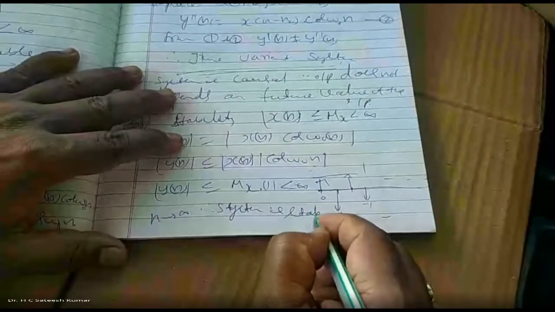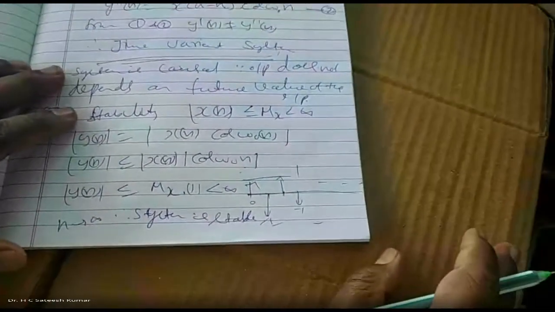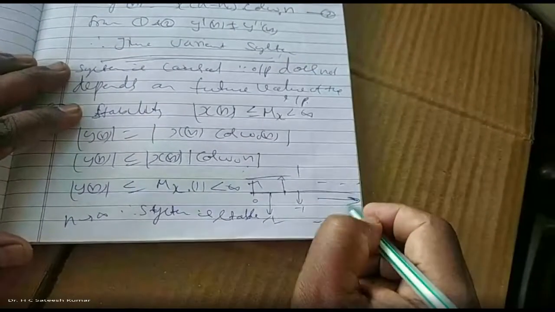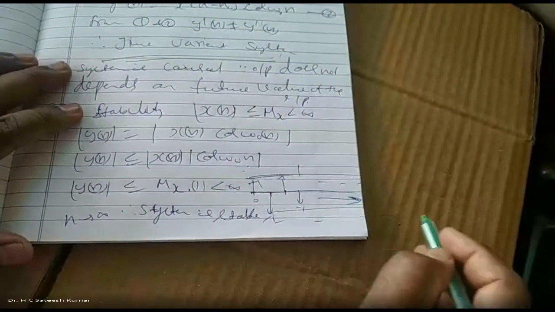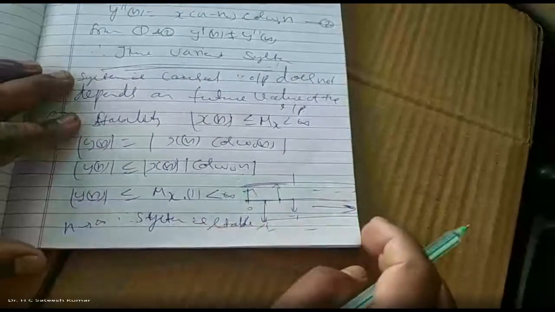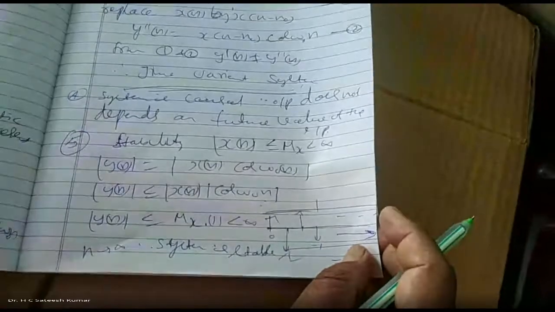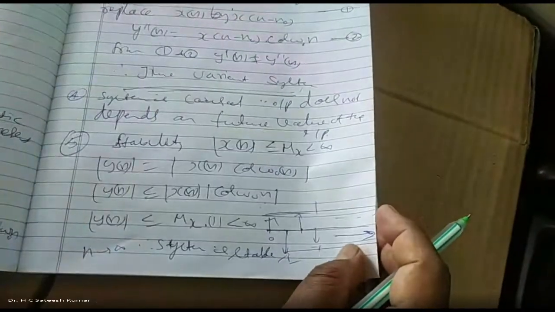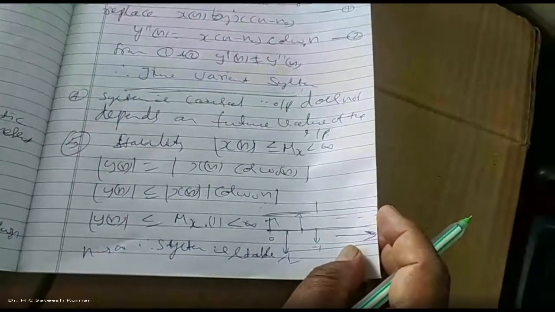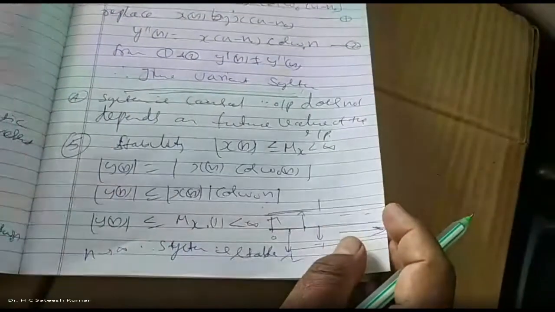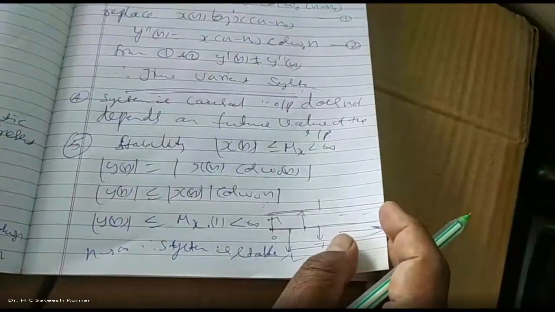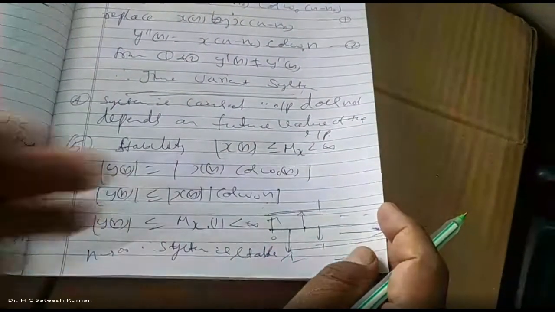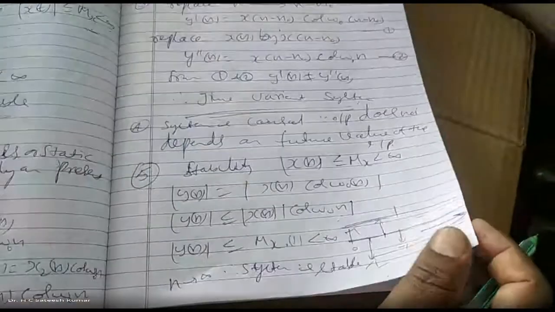One student has said, sir, it is going up to infinity now, sir. Okay, even if you go up to infinity, magnitude will remain 1 only, -1 or +1. If you take magnitude, you will get +1 only. So therefore, the system is stable. So don't think that, sir, it is going up to infinity, therefore it will become infinity. No, it will not become infinity. The time is going to infinity, but magnitude is 1 only. So cos value ranges from +1 to -1 only. That's what you should understand from this. That's it. This is a 5 marks question. Okay. Now let us go for one more problem.